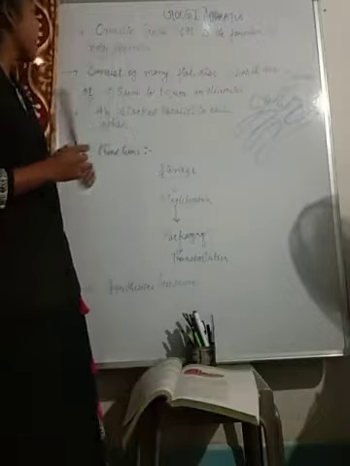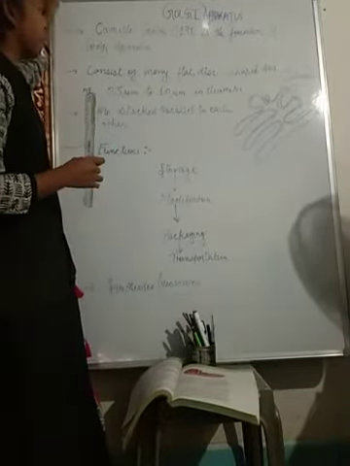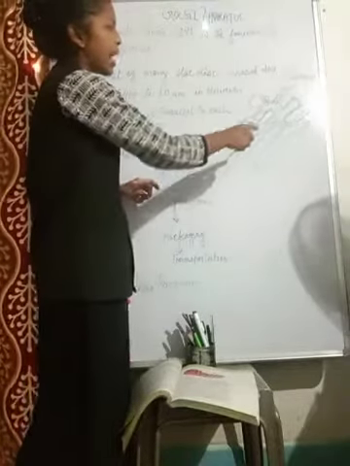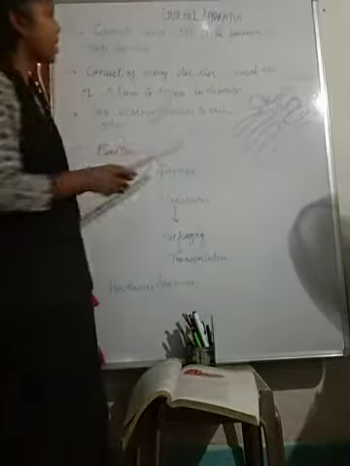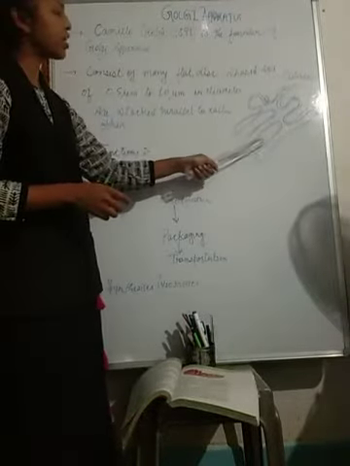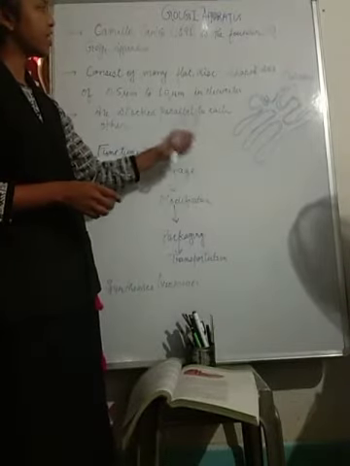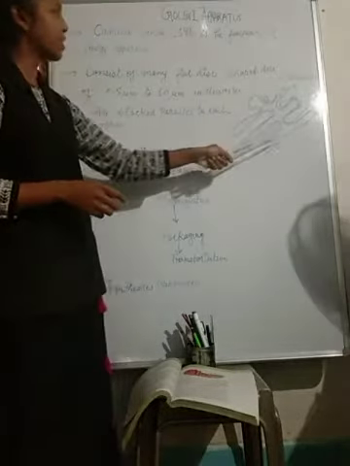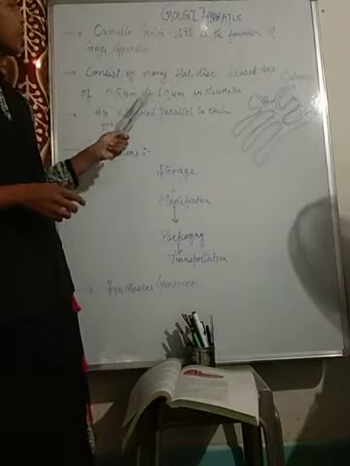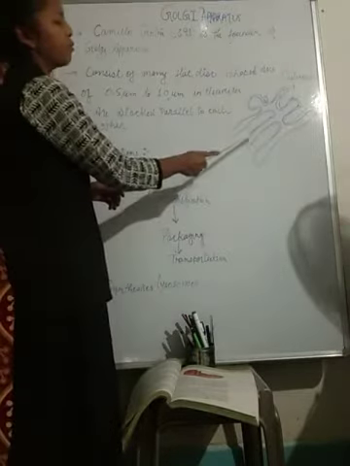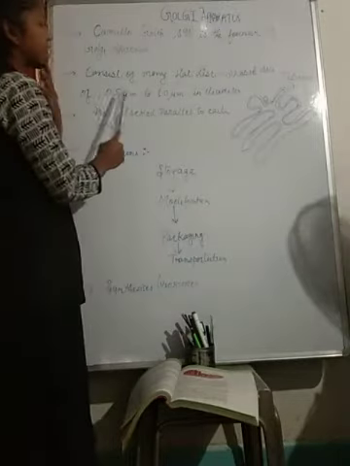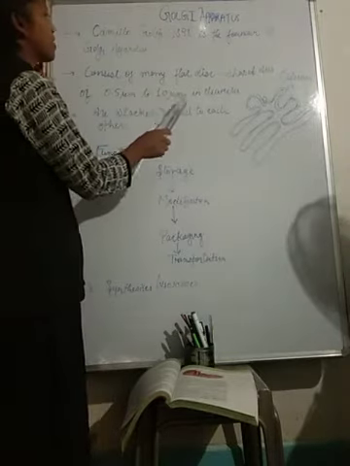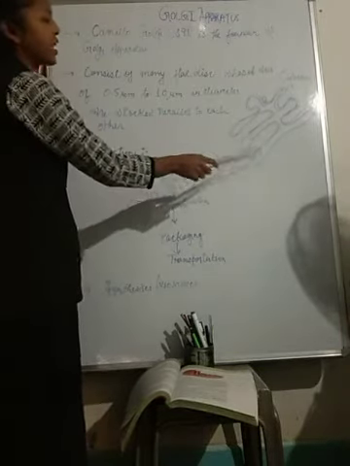Next is that it consists of many discs. It consists of many flat disc-shaped sacs. We can see a bag-like structure from inside. Therefore, we are saying many flat discs. This surface is very flat, therefore it is termed a flat disc-shaped sac, a bag-like structure from inside, of 0.5 micrometer to 1.0 micrometer in diameter, that is, in the width.